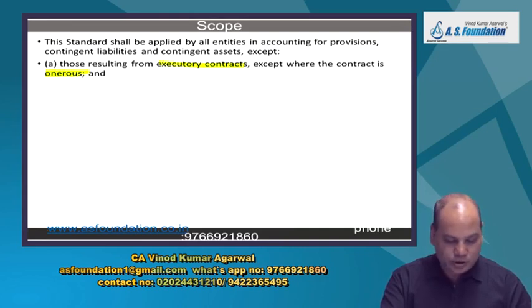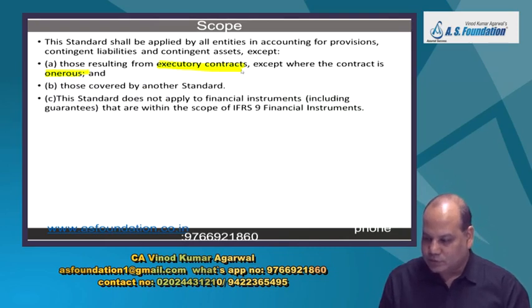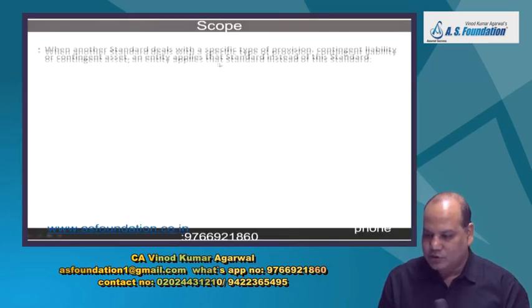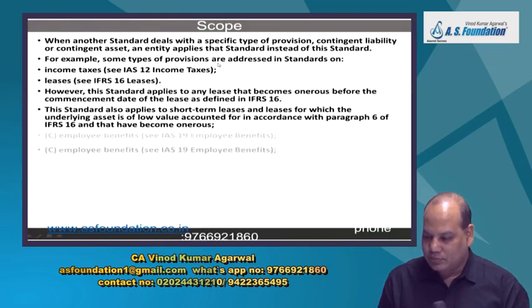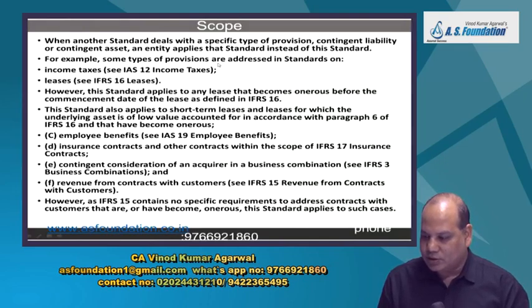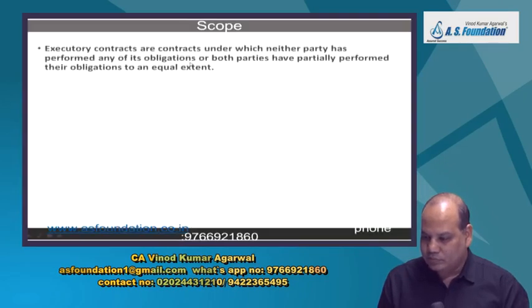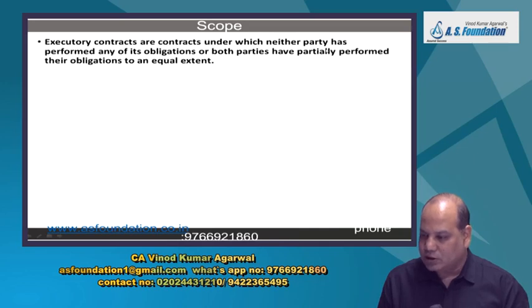What is executory contract after point number C in your notes? So let us first read the meaning of executory contract. Executory contract means contracts under which neither party has performed any of its obligation or both parties have partially performed their obligation to an equal extent. Okay. What does that mean?